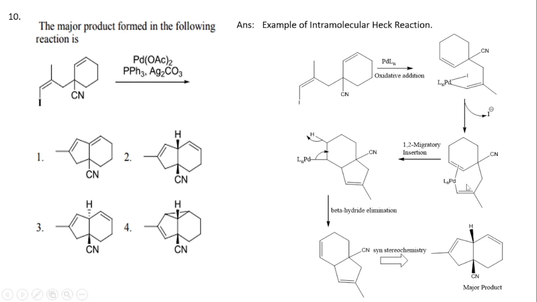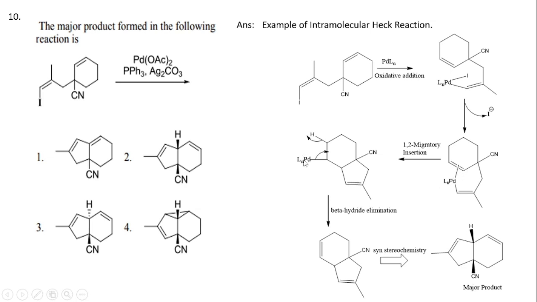So it gives this type of palladium eta two structure, palladium eta two bonded with this alkene. Then it undergoes 1,2 migratory insertion. When it undergoes 1,2 migratory insertion, this bond will come here, and this double bond will come to the palladium.